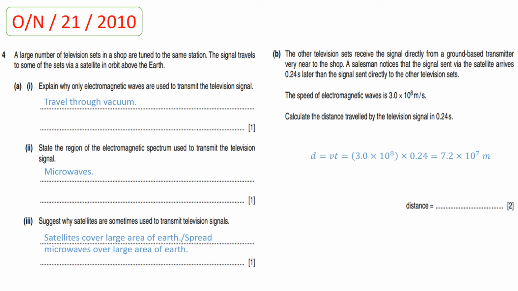So for the calculation of distance, we use an equation which is speed multiplied by time. So when you multiply 3.0 × 10^8 by 0.24, you will get the answer for distance, which is 7.2 × 10^7 meters.